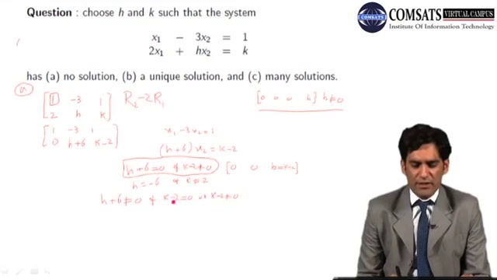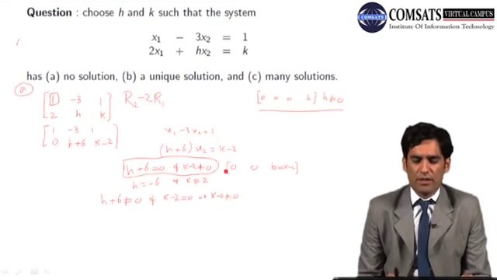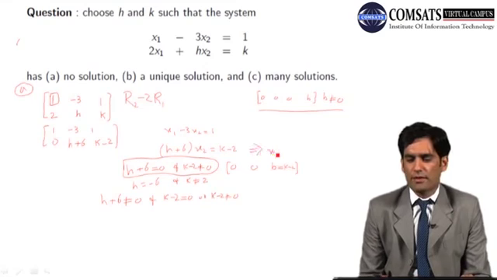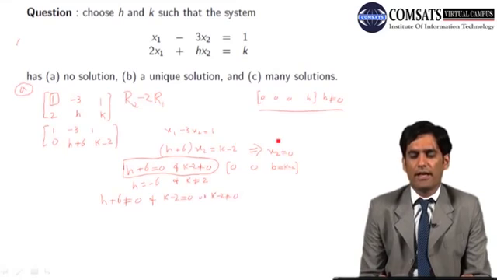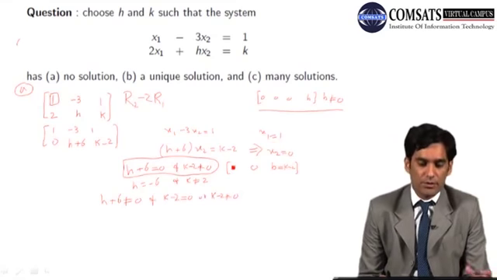In fact, if k minus 2 equals 0, then from this equation we will have x2 equals 0, and by back substitution we will have x1 equals 1. So we have a unique solution.